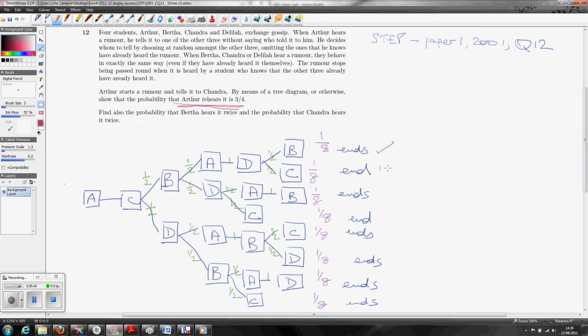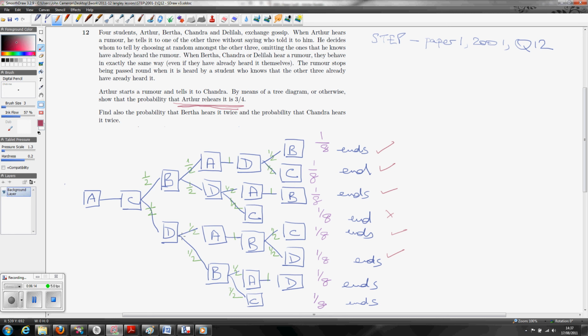And that's 1, and that's 1, because here it is there. And then on this third branch, we go into A again, so here it is there. But on this fourth one, it doesn't hear it. That's A, C, B, D, C. Stop. A doesn't rehear it. So let's come down. A, C, D, A. So both of these branches, A rehears it.